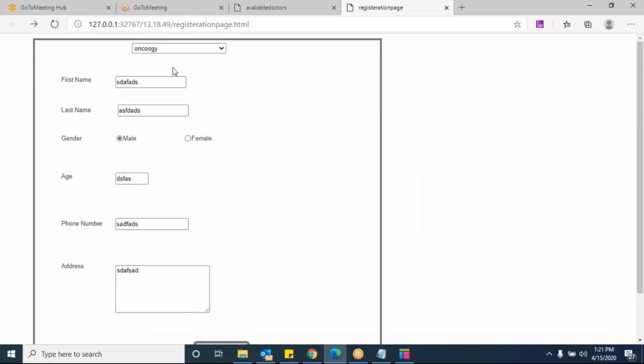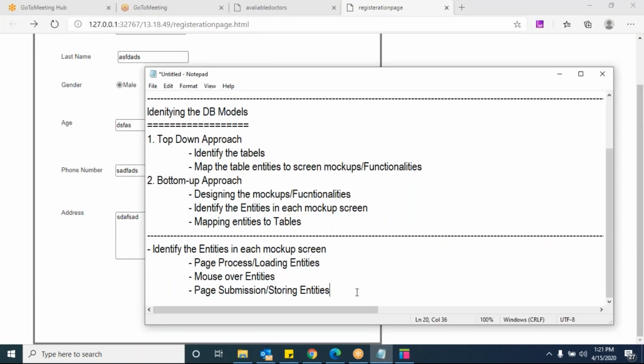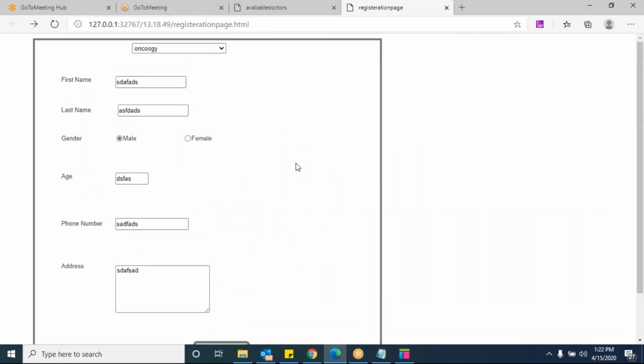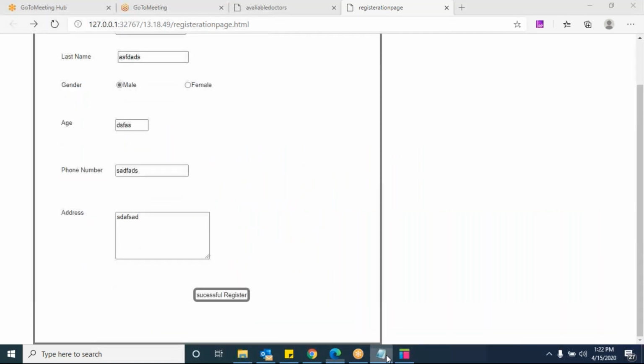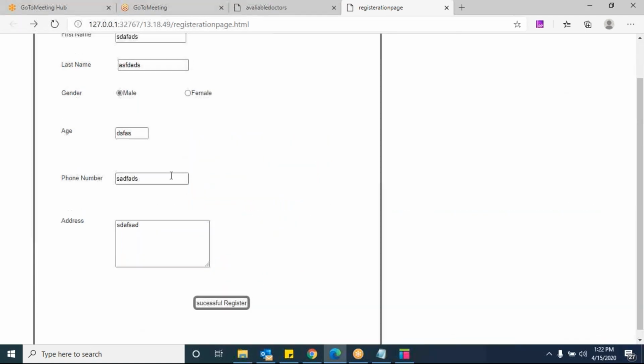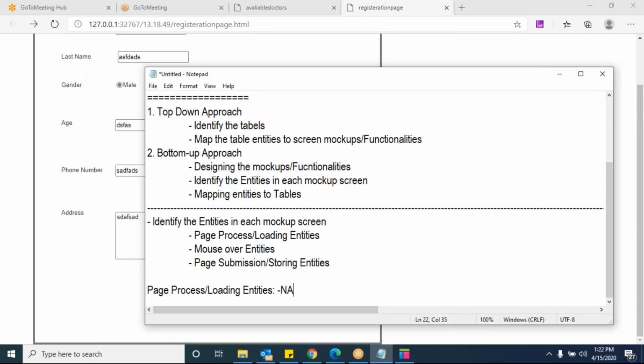If you consider this page, can you tell me the entities here? Let me write it. Example. Are there any page loading entities here? No. There is no page loading or page processing entities here, so not applicable, right?